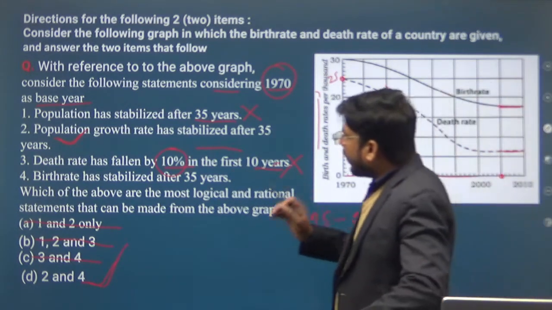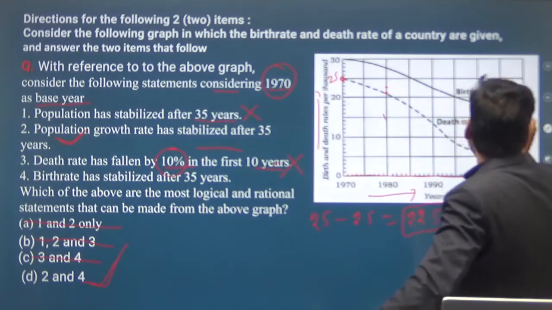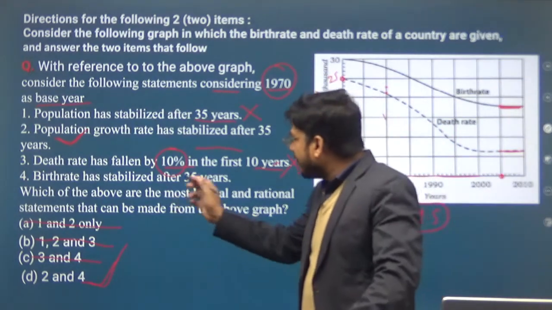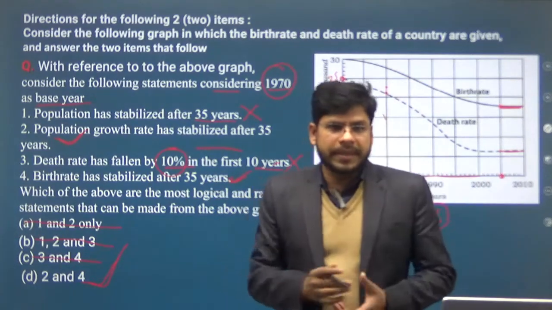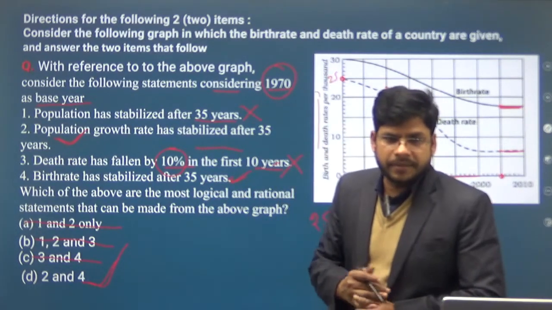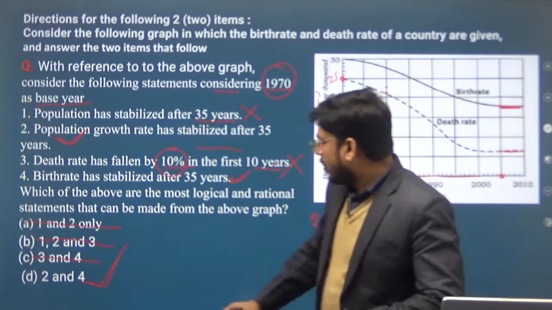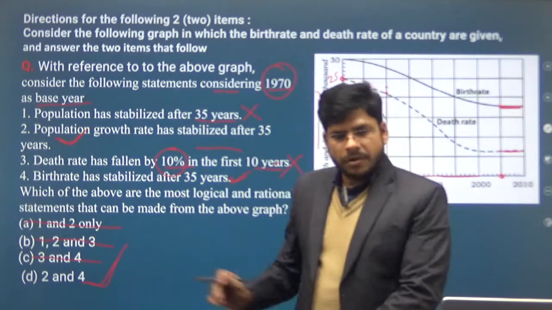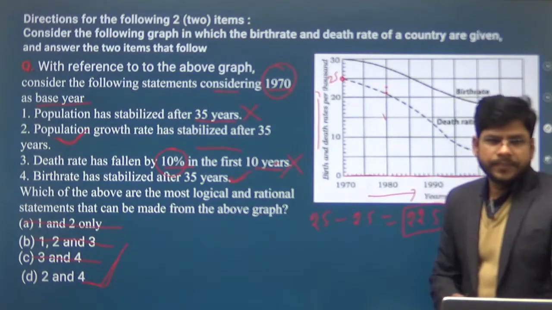Now from here, birth rate has stabilized after 35 years. This is the birth rate, and this is a straight line. So we can say that the birth rate has stabilized. So option 4 is also a correct statement on the basis of the information given in the graph. So only the second and fourth statements are correct. So option D will be the right answer. Is that clear to you?